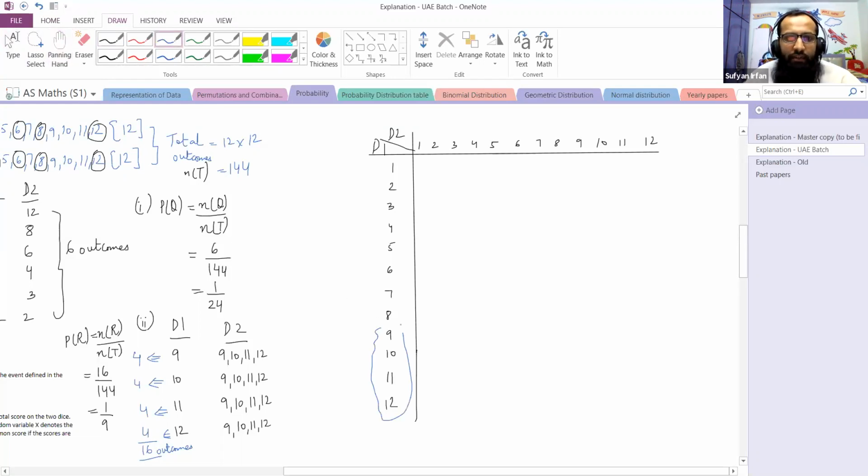Dice 1 can show 9, 10, 11, 12. Dice 2 can show 9, 10, 11, 12. The outcomes are 9, 9, 9, 10, 9, 11, 9, 12, 10, 9, 10, 10, 10, 11, 10, 12, 11, 9, 11, 10, 11, 11, 11, 12, 12, 9, 12, 10, 12, 11, 12, 12.